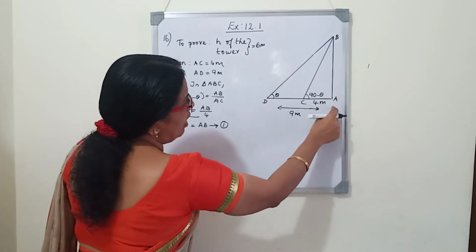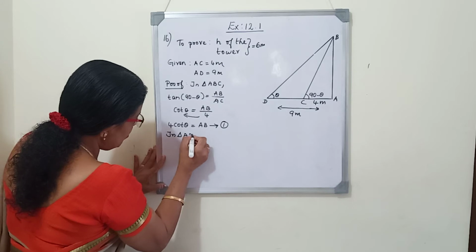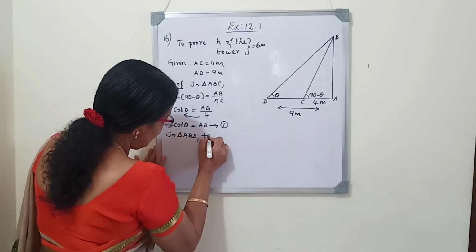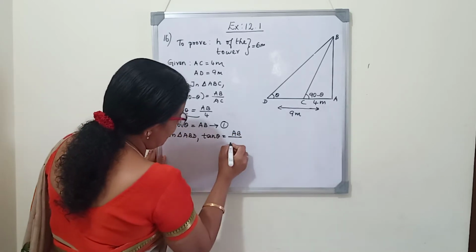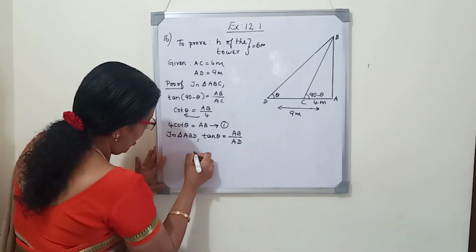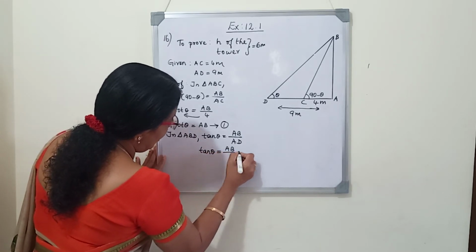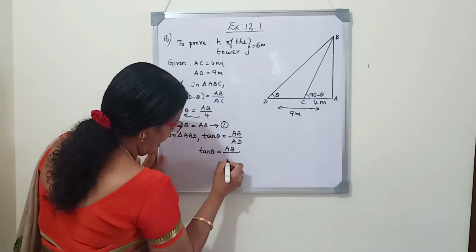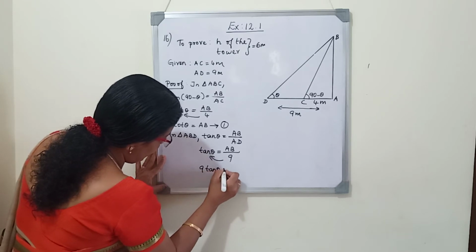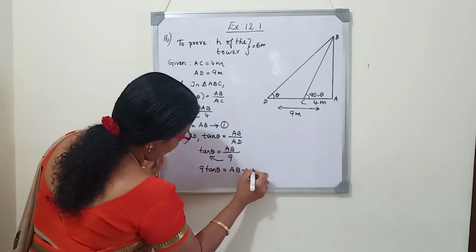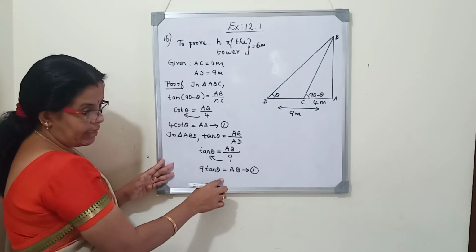Similarly, in the next triangle ABD, tan theta equals opposite side AB by adjacent side AD. Tan theta equals AB as it is, and AD is 9 meter. Now you cross multiply. 9 tan theta is equal to AB. So we got two equations. One is AB equals 4 cot theta and another one is AB equals 9 tan theta.